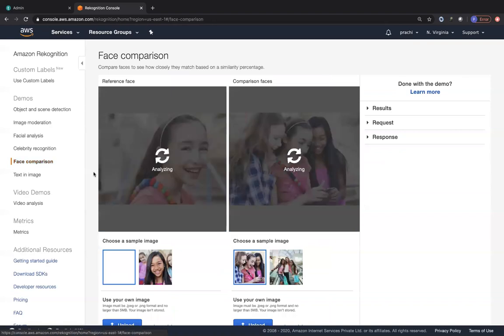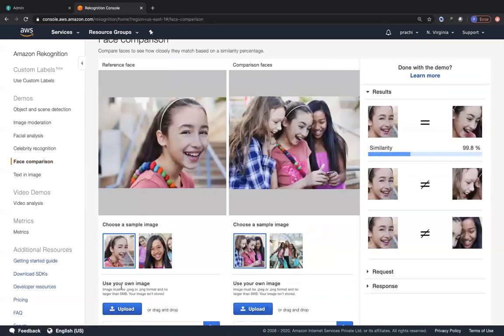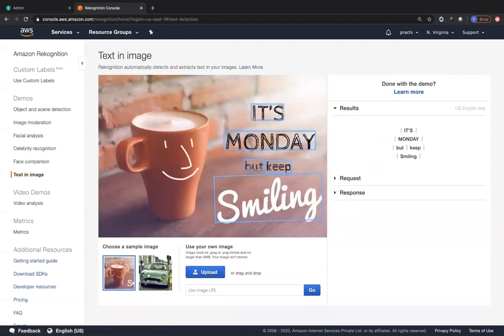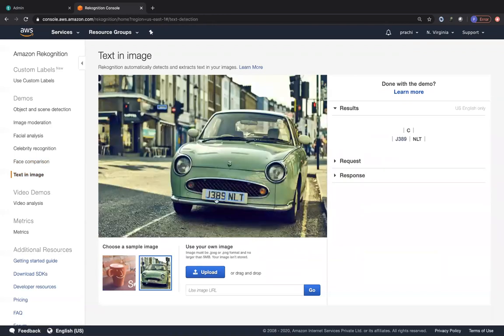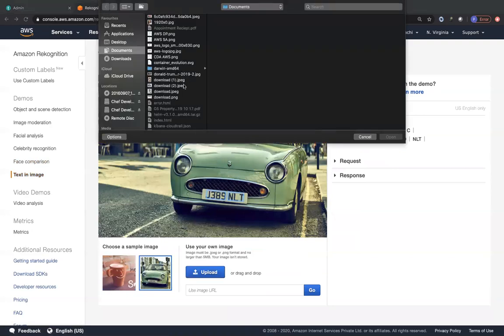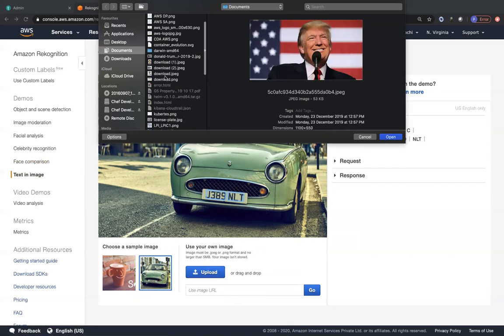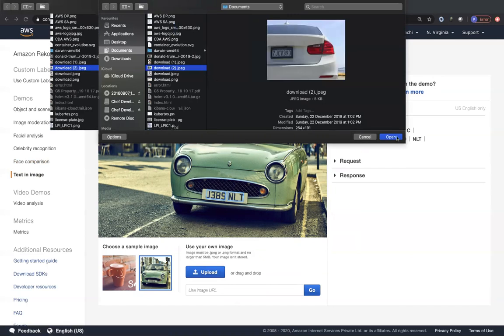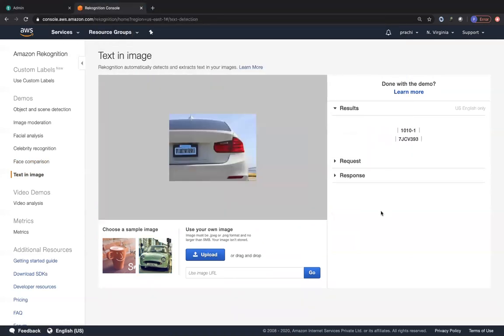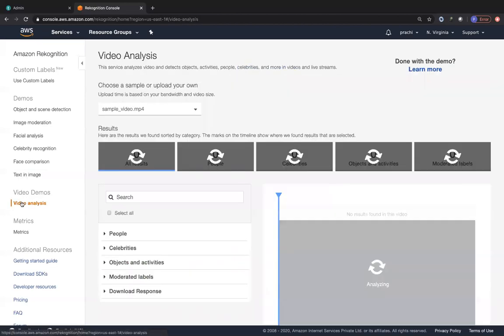And then let's go to face comparison. So you can see over here, you can do two face comparisons and find out whether those two people are the same in two different photos. You can also do text in image, which I love doing because you'll be able to find out license plate numbers and so on, right? And you can even go ahead and upload a photo for this over here. Let me just see if I have a photo for that. So I do have a lot of Trump photos. Yep. So let's see if it's able to find out this text. Yep, it's able to find it out perfectly. 7JCV393.